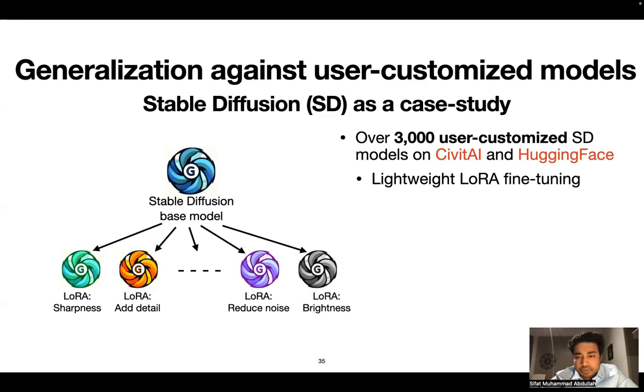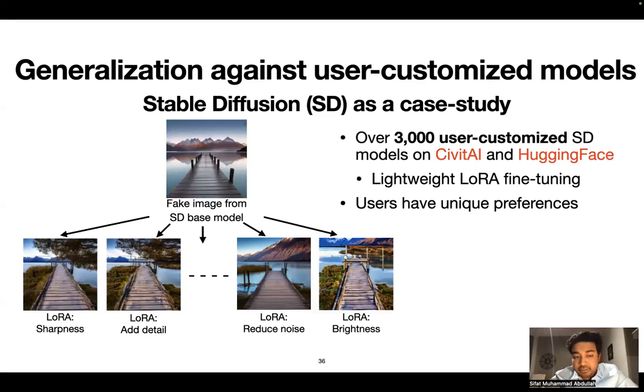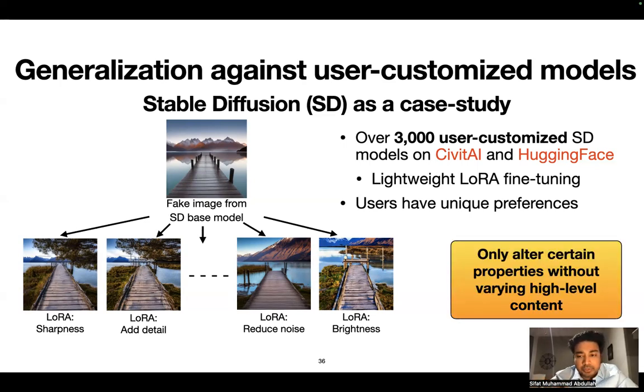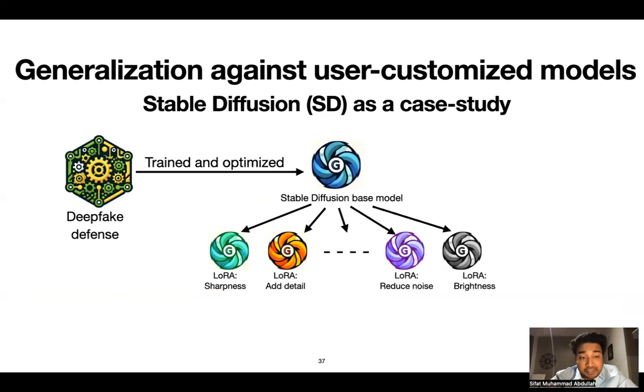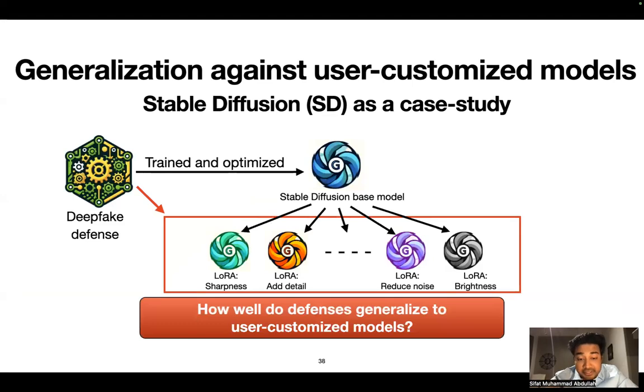Now, you may ask, why do users customize models in the first place? Well, because each user can have unique preference. For example, for a sample fake image from the base Stable Diffusion model, users have created LoRA models to alter certain properties like varying the sharpness of the image, adding more detail to the image, reducing noise, or varying the brightness of the image. Note that the LoRA models only alter certain properties without varying the high-level content of the image. So now, if a defense is trained and optimized for the base Stable Diffusion model, how well do defenses generalize to such user-customized models?